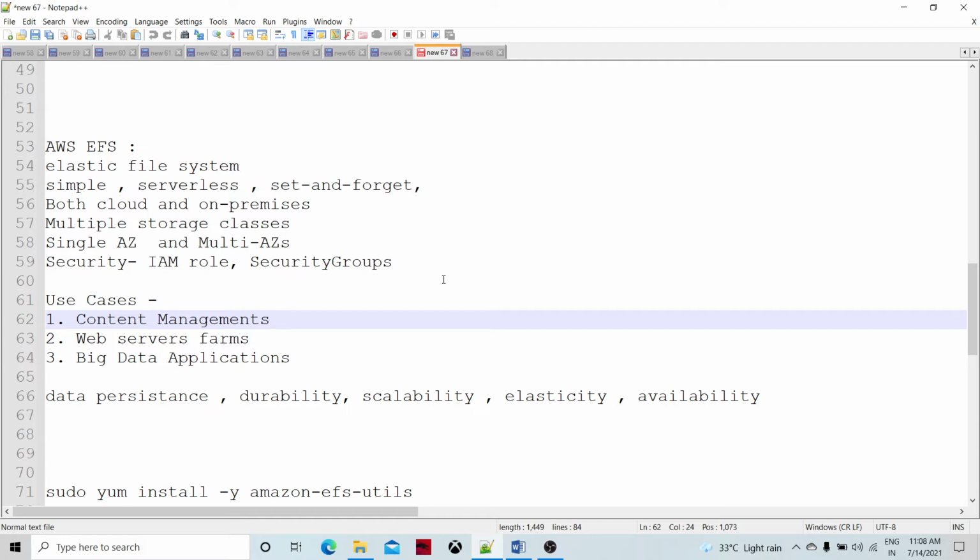And elasticity is the amount by which a system is able to adapt to workload changes, how it can handle workload changes by provisioning and deprovisioning the resources. So let's say any web service, maybe a commercial website, depending upon a particular occasion, let's say Christmas, loads of traffic is there on the web service and demand is going to be high.